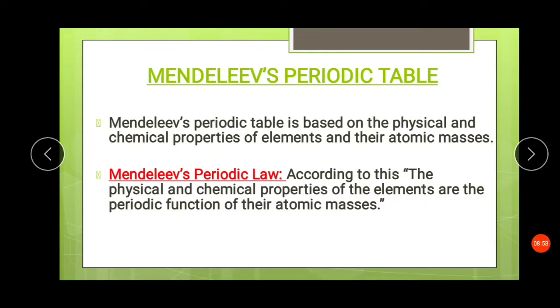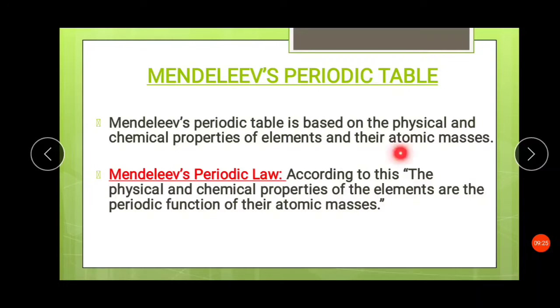After Newland, Mendeleev gave his proposal of the periodic table, and then what happened? What was the basis of Mendeleev's periodic table? Mendeleev's periodic table is based on the physical and chemical properties of elements and their atomic masses. Now, before this, Dobereiner's triads and Newland's law of octaves both had only atomic masses as the basis.